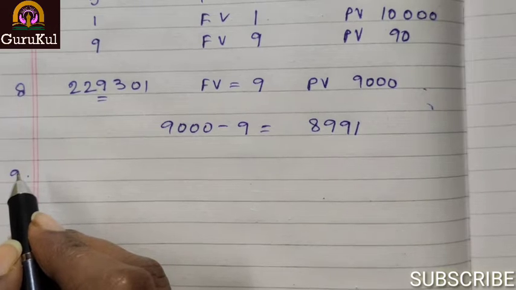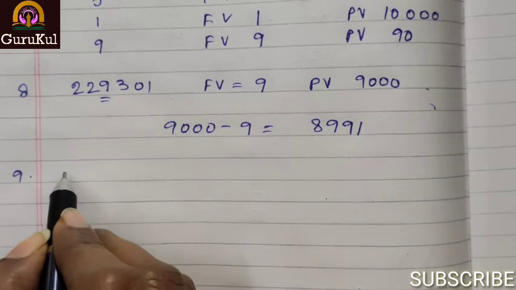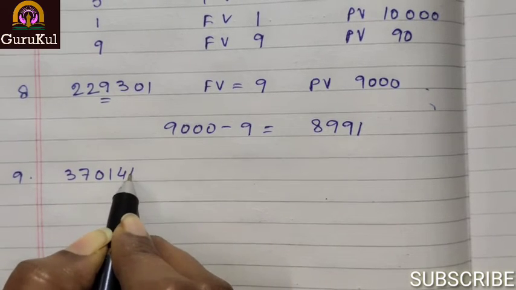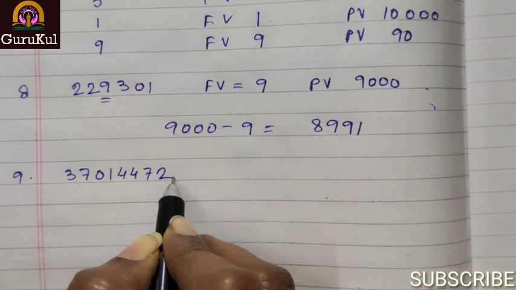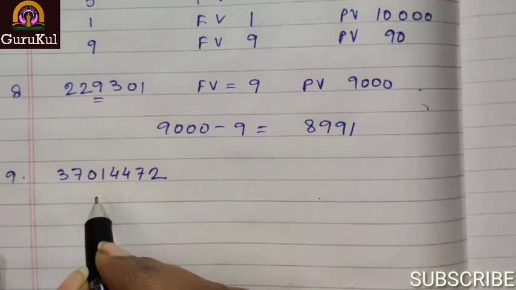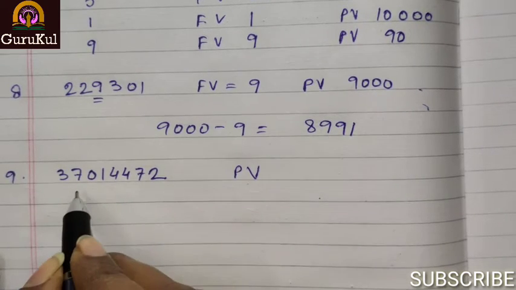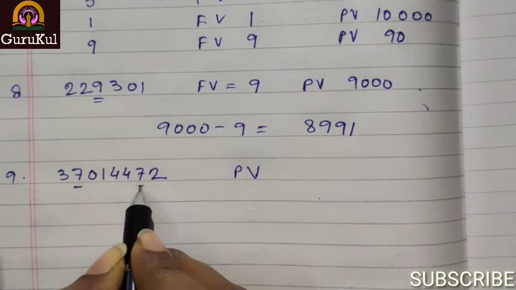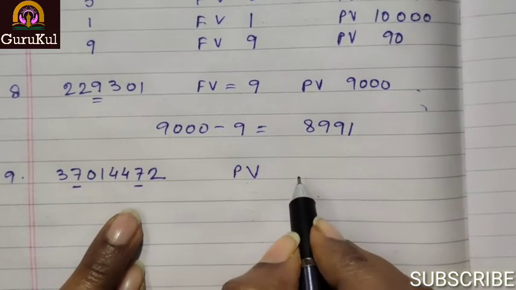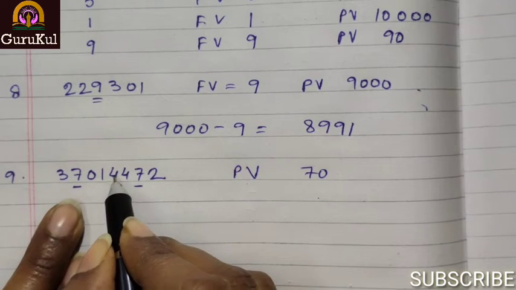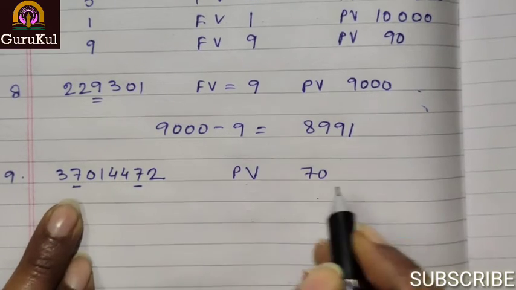Sum number 9. We have to determine the difference of the place value of 2 sevens in the number 37014472. So here we have to first take out the place value of 2 sevens. We have 2 sevens in this number. One's place value is 70 here, and this one is ones, tens, 100, 1000, 10,000, lakh, 10 lakh.